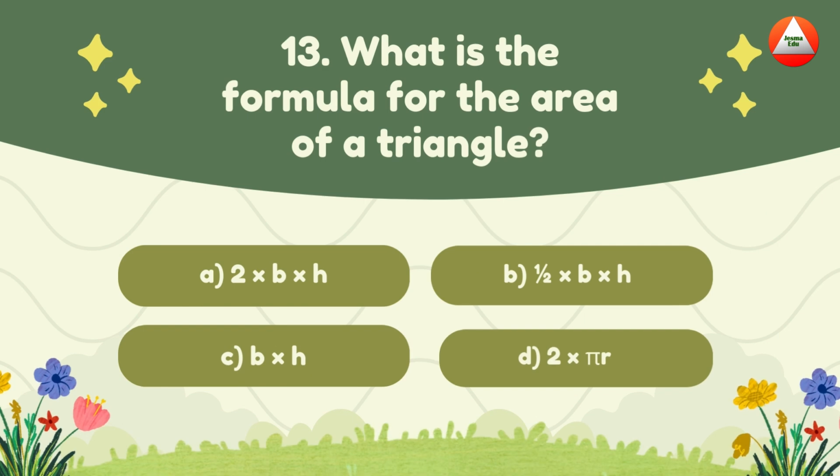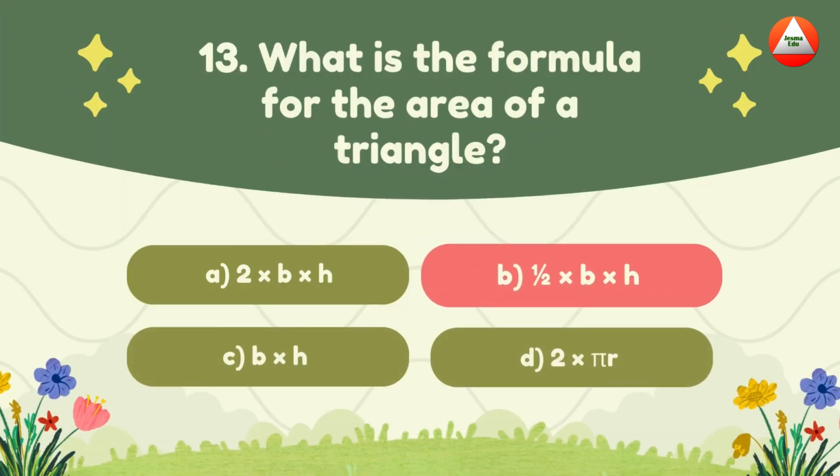What is the formula for the area of a triangle? A. 2 times B times H, B. Half times B times H, C. B times H, D. 2 times pi r. The answer is half times B times H. Half base height equals full triangle power.